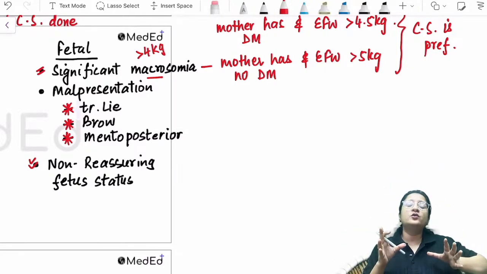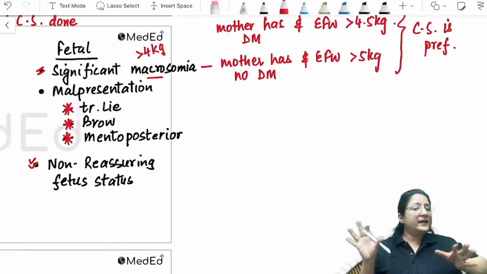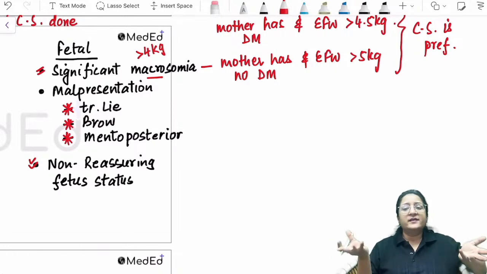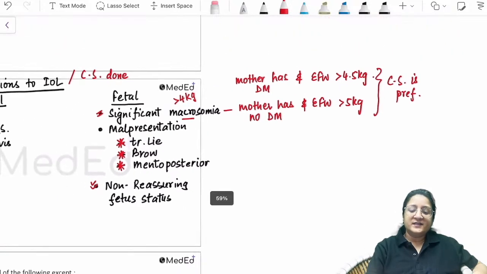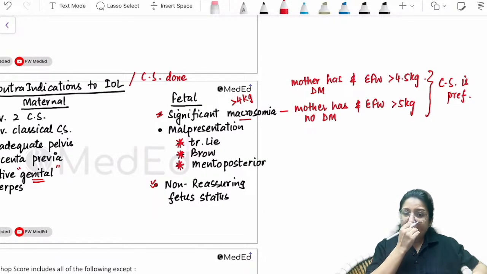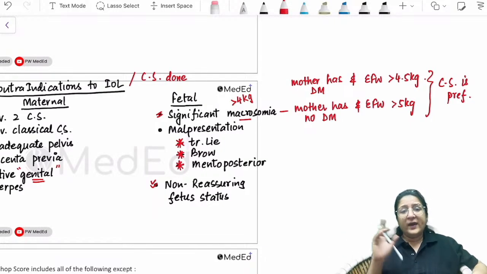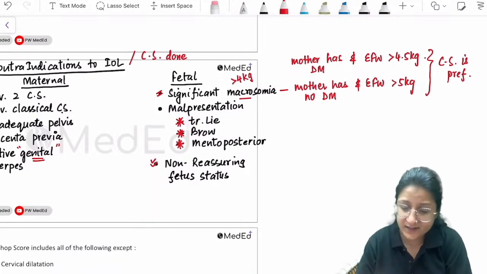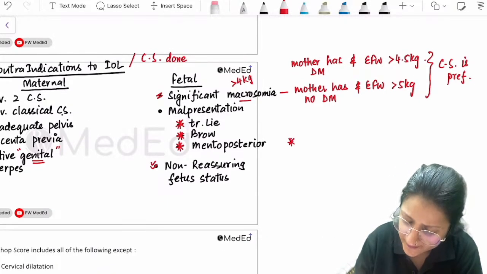Let's say the woman is not in labor and already she's having fetal distress, then there is no point inducing the labor. Agreed. So non-reassuring fetal status in that situation is a contraindication to induction of labor. And then there is another situation where direct cesarean section is done for fetal indication.